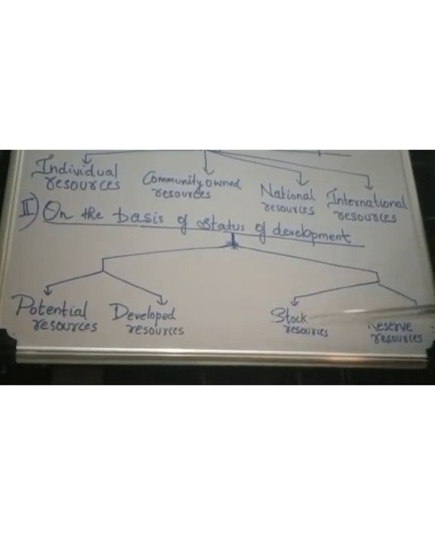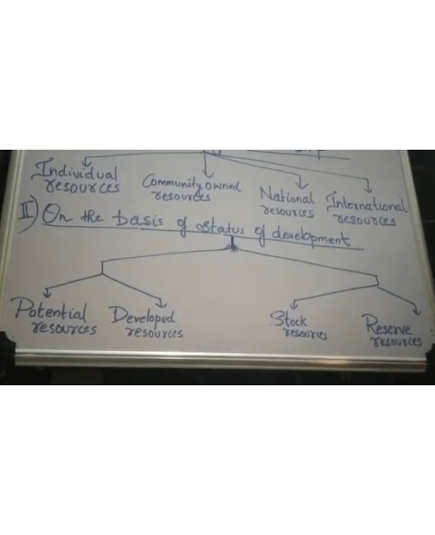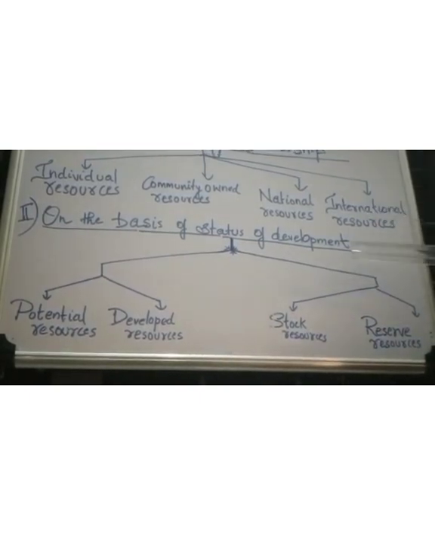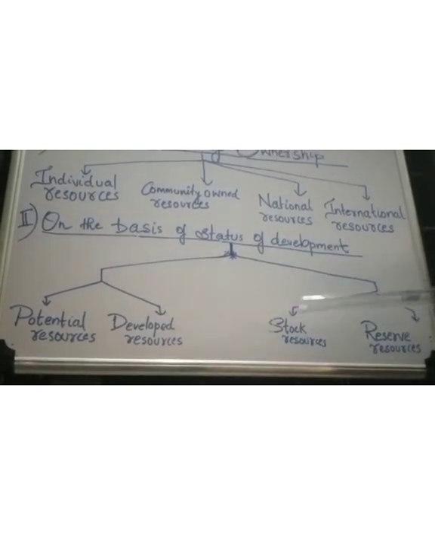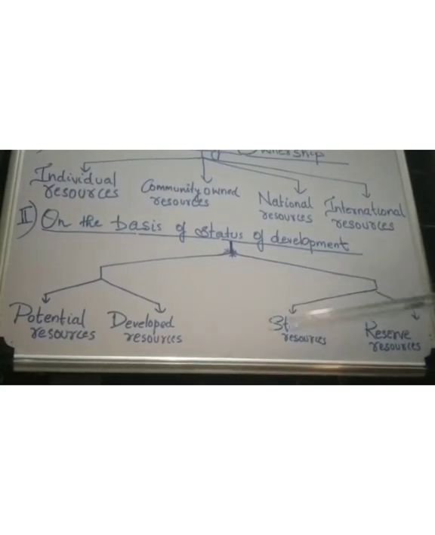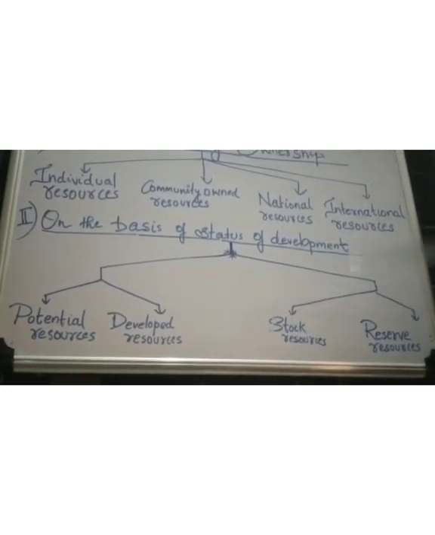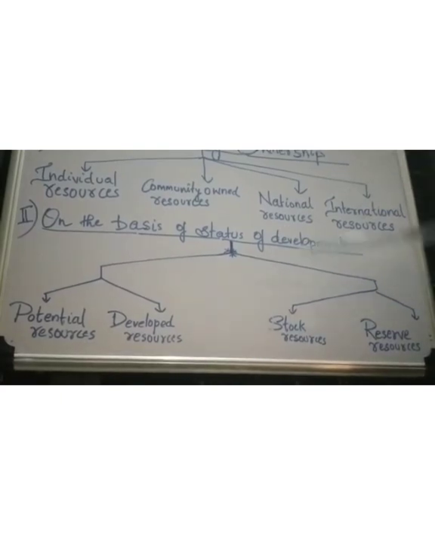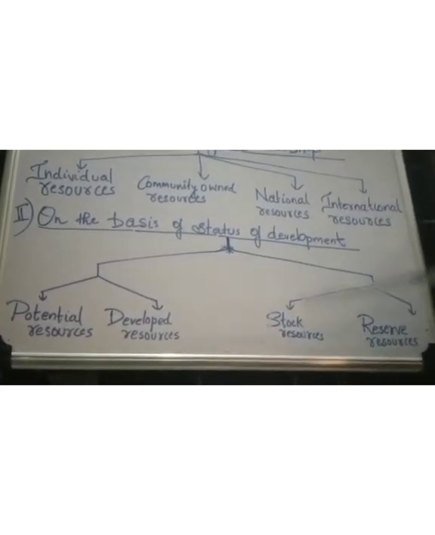The best example for stock resource given here is water. You know, water is a mixture of hydrogen and oxygen, and we know that hydrogen can be used as a rich source of energy. But we are unable to develop hydrogen from water because we do not have the technology to separate hydrogen and oxygen from water. So till then it is a stock resource.